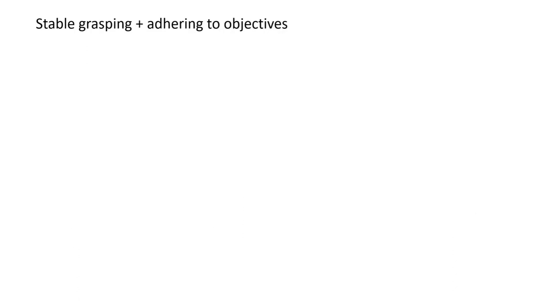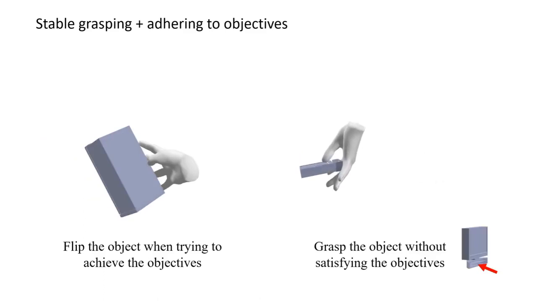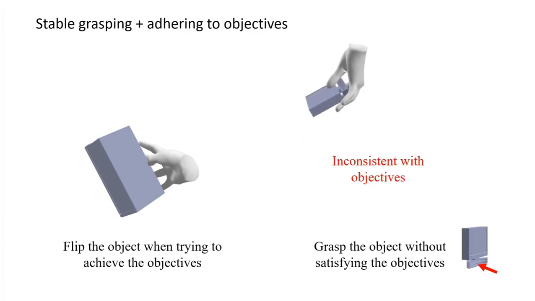Second, the task requires the model to learn how to grasp the object stably while satisfying multiple objectives. This is difficult because the exploration of objectives may flip the object and lead to a failed grasp as shown here. To avoid this, the policy may tend to learn a stable grasping that is inconsistent with the objective and then get stuck in such local optima.